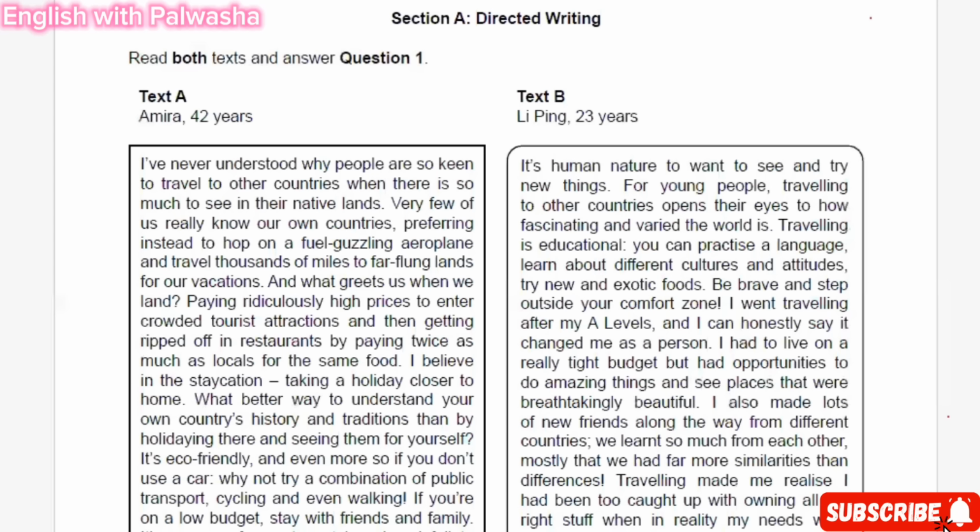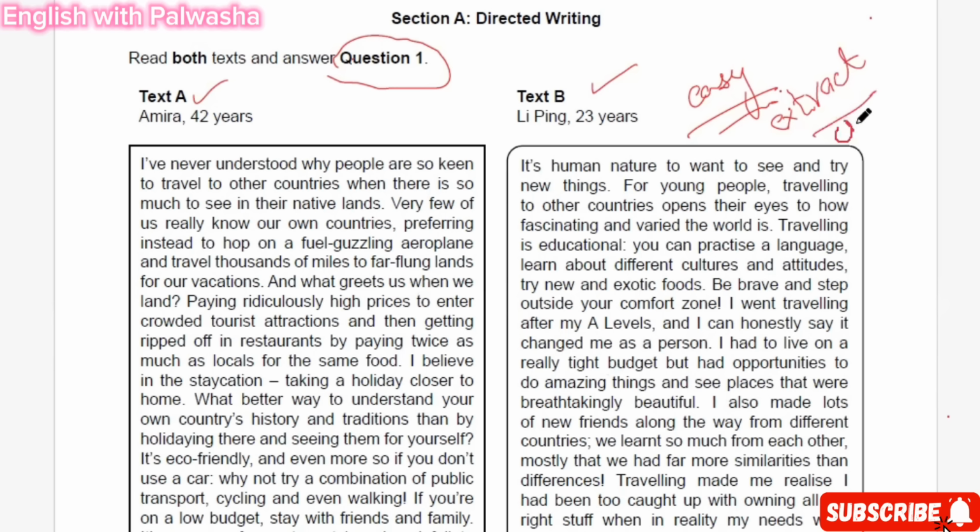Today we're going to discuss how to read both texts and answer question number one. As you all know, we have to answer this question by reading these two texts. My dear students, this task is not that difficult. It's quite an easy task. Don't get extremely worried about it, because you have all the information in front of you. Compared to the previous paper, the task is a bit easier, because you just have to extract the information in the right manner.